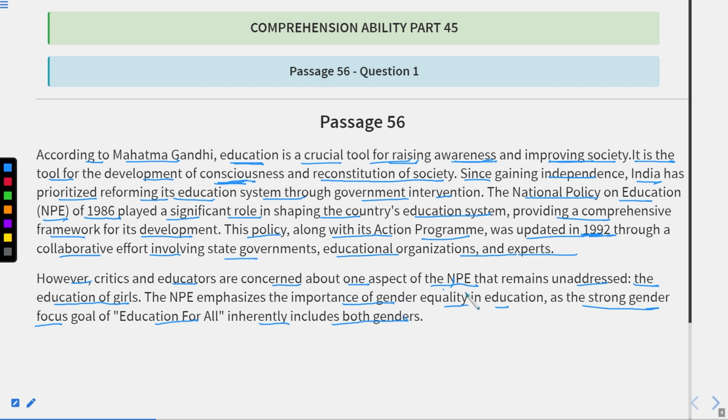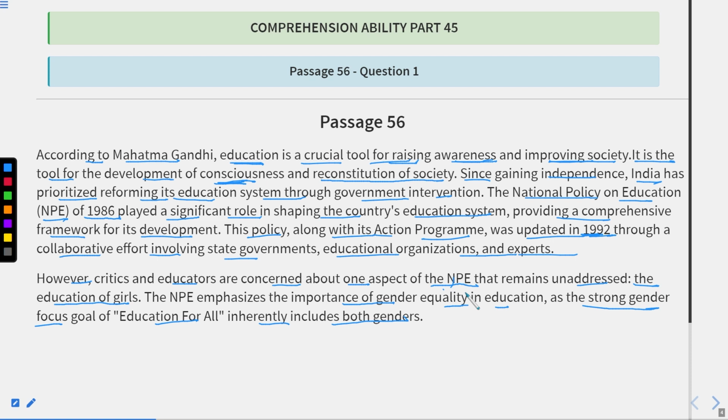Okay, so the gist of this passage is about NPE, that is National Policy on Education, and its amendment or updation in 1992, and also here they have criticized one point that was not fulfilled, or one aspect that was not fulfilled in NPE.